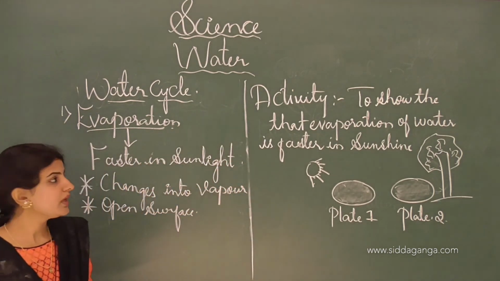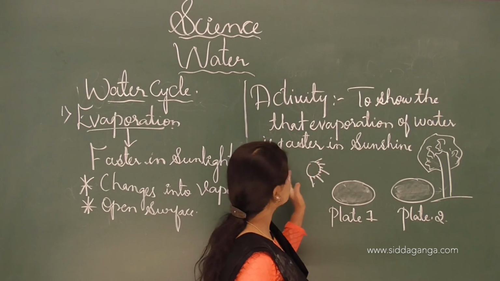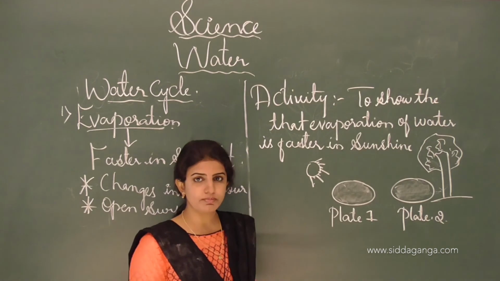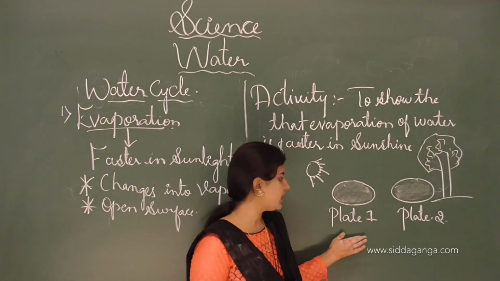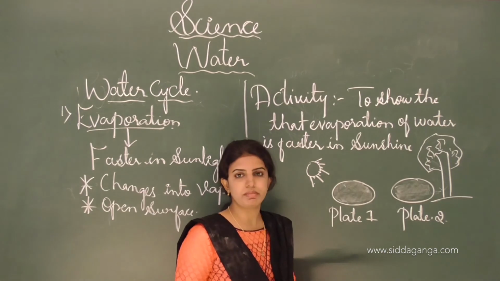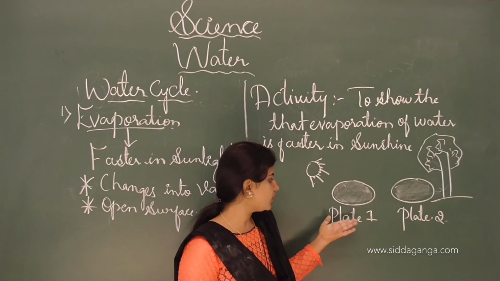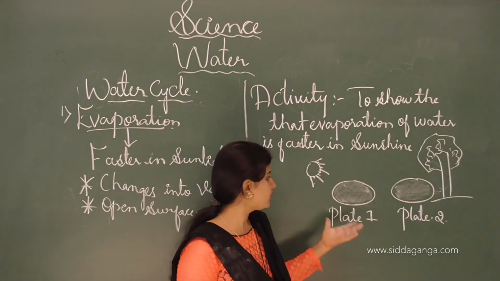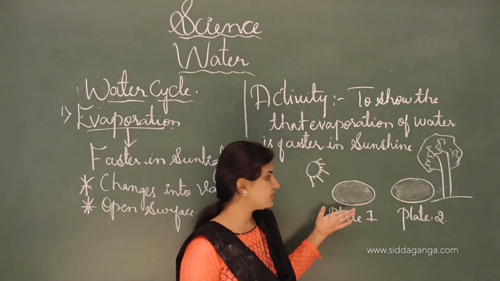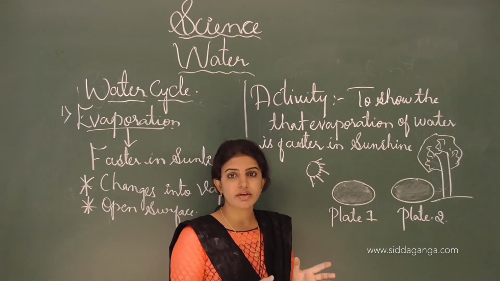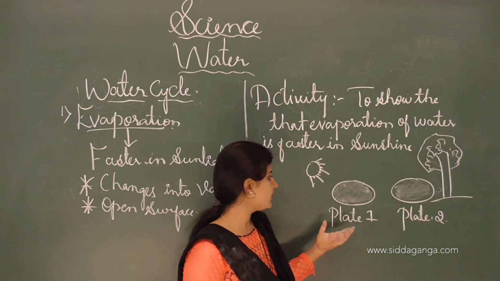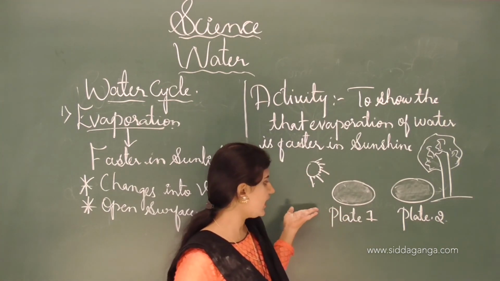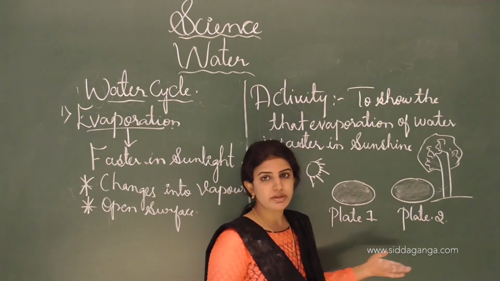Once again, to show that the evaporation of water is faster in sunshine: we take two plates and label them plate 1 and plate 2, both of equal size, and pour an equal amount of water in them. After that, we keep one plate under the sun and the other in a shady place.